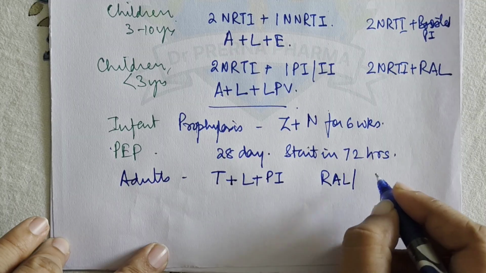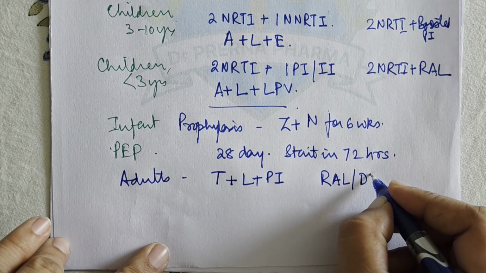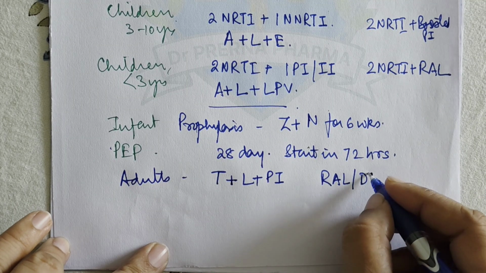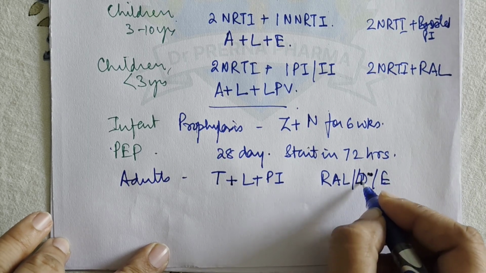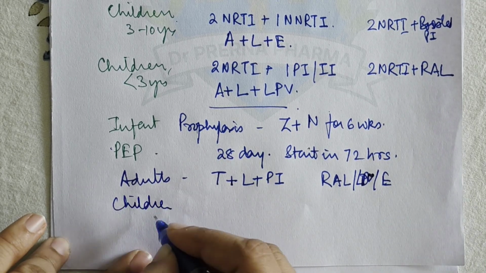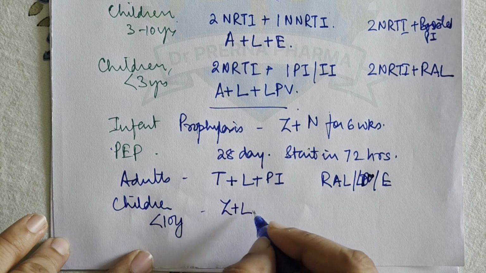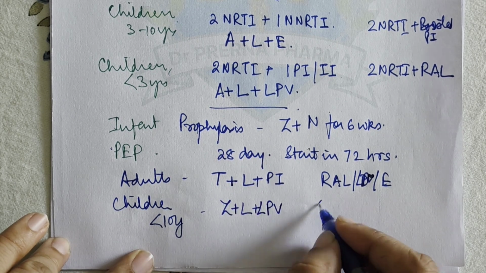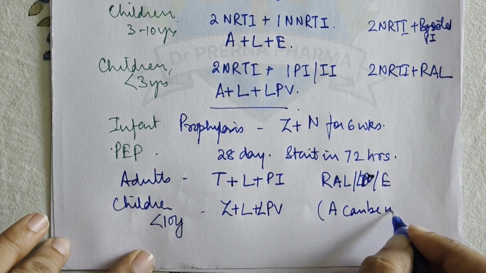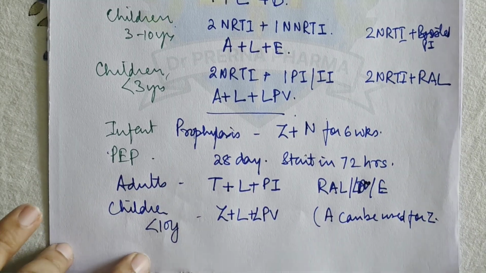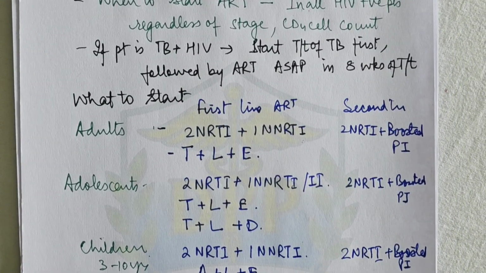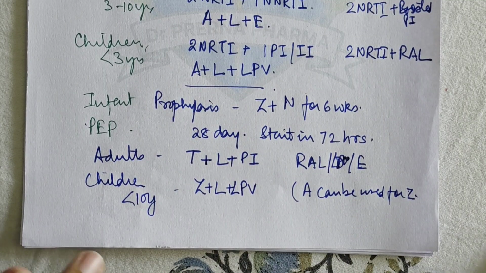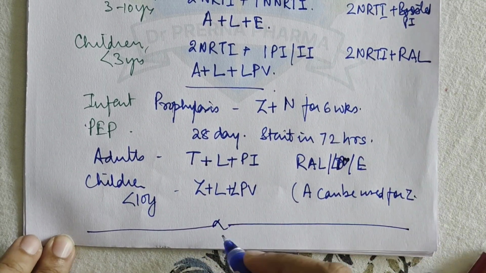Alternative can be raltegravir or it can be lopinavir, ritonavir, or it can be efavirenz also. Then in children less than 10 years, it is zidovudine plus lamivudine plus lopinavir, ritonavir. Okay, and here abacavir can be used for zidovudine. So this is the therapy which we give for prophylaxis and treatment for patients with HIV. So with this we complete the antibiotics, and in fact we complete the whole of the rapid revision series. Okay.